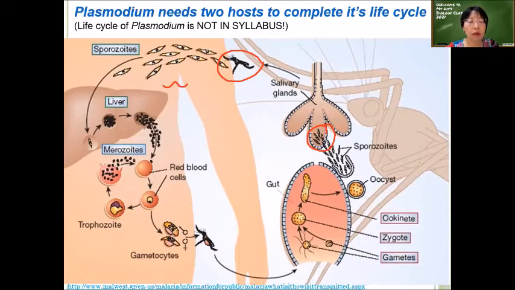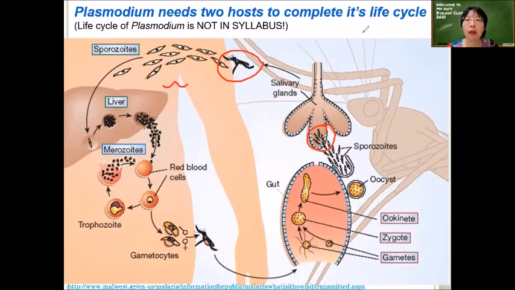So you've got a male and female gamete that will be sucked in by the mosquito and go into the gut. And then this male and female gamete will fuse together. And when they fuse together, they will migrate into the salivary gland. And then the next cycle will continue when the mosquito takes the next blood meal.